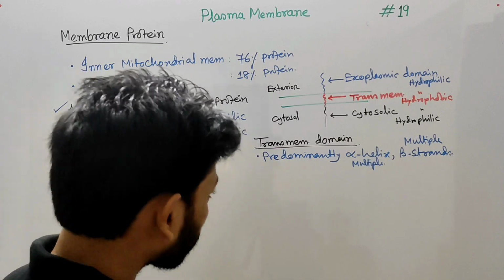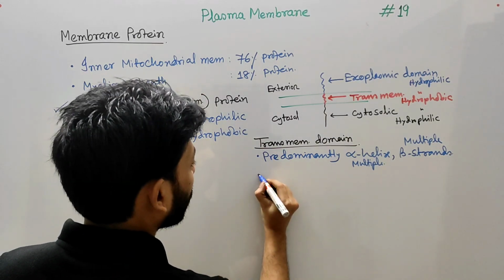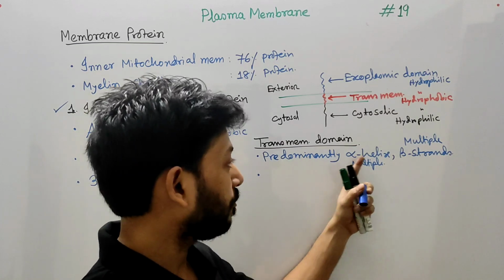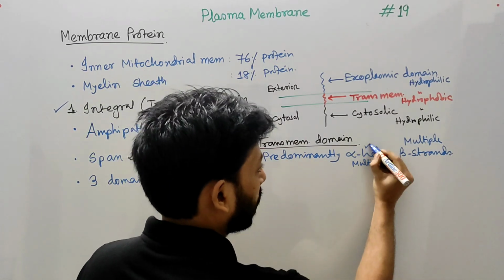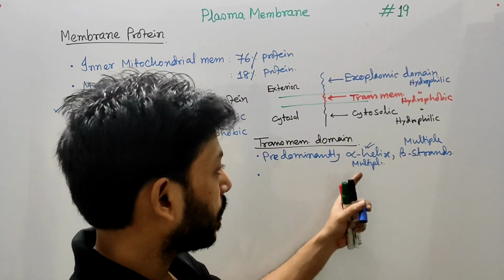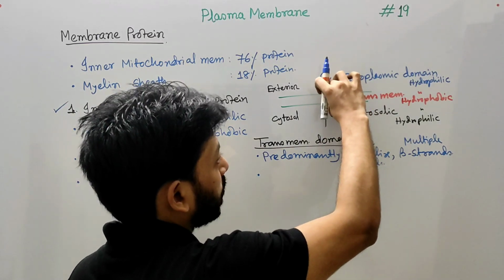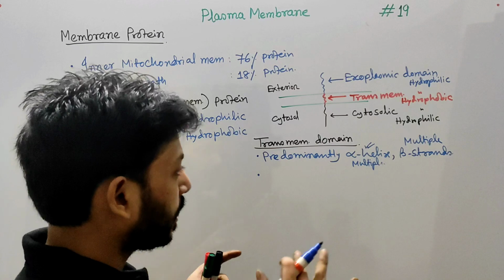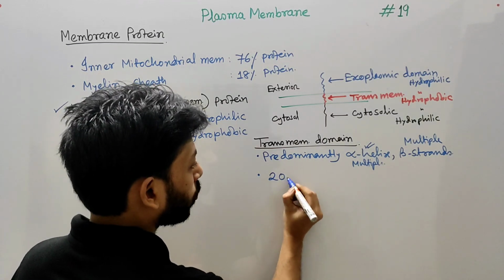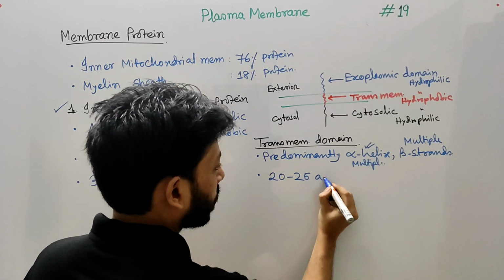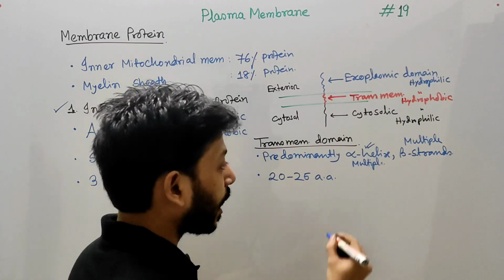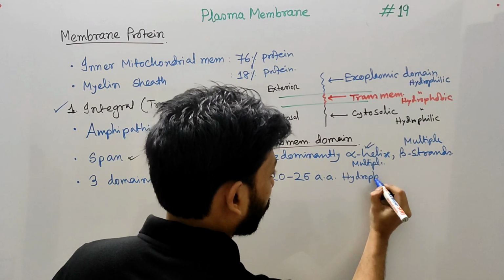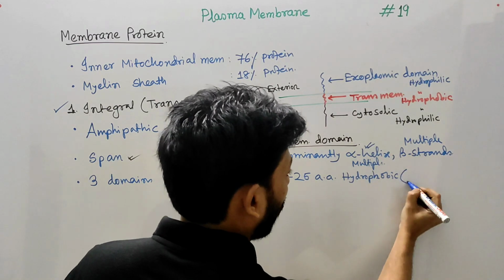Next, because I have mentioned this is predominantly alpha helix, I'm talking about alpha helix in more detail first. The domain of these proteins that spans the membrane contains about 20 to 25 amino acids that are hydrophobic in nature, and also uncharged.